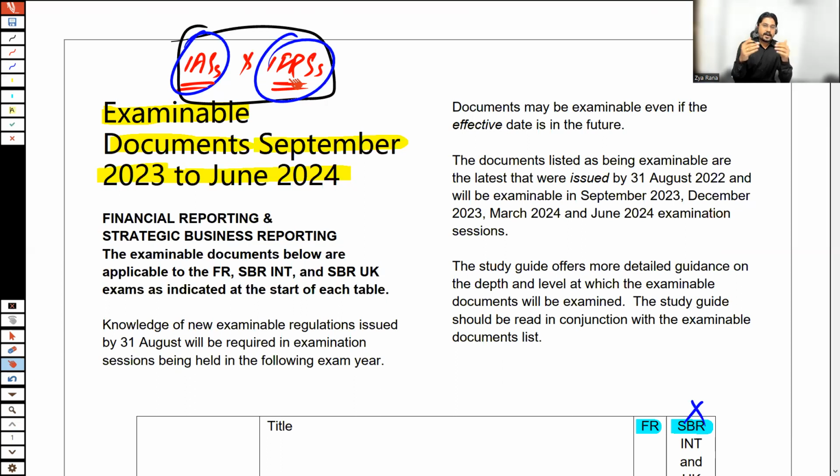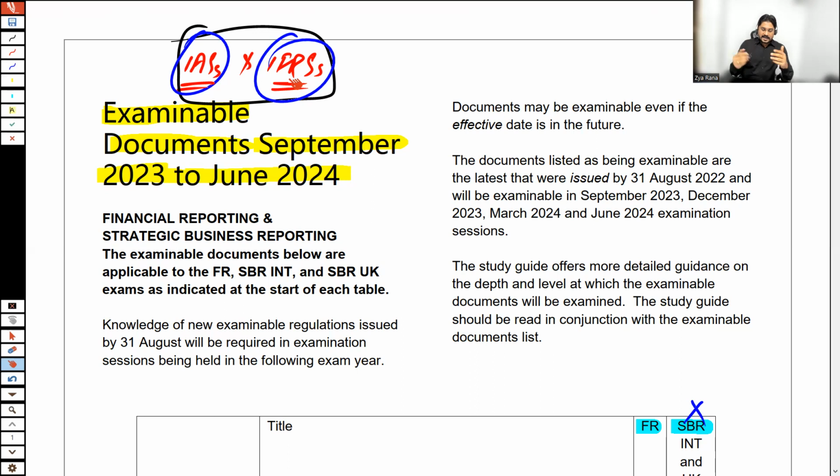What is the paper format? We have a 100 marks paper with 3 sections, sections A and B for 30 marks each, and section C for 40 marks. There are 2 constructive response questions tested in section C, along with the interpretation of financial statements, whether the question is asked for single company accounts or for group accounts. For both questions, ratio analysis is very important.